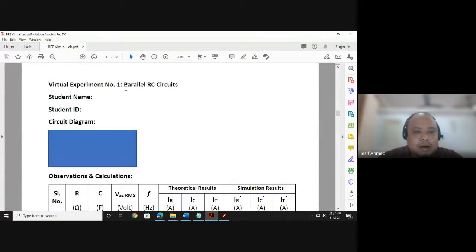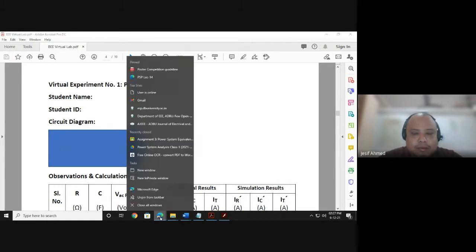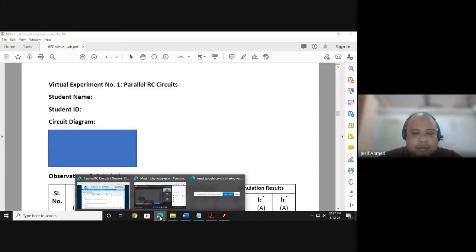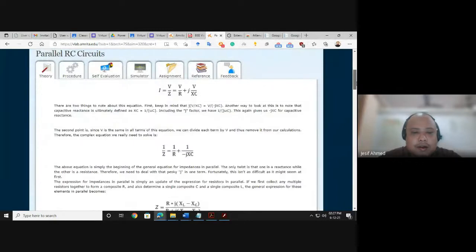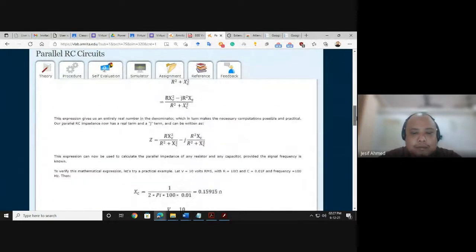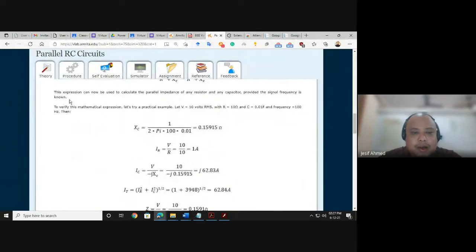Virtual experiment number 1, the experiment title, student name, student ID. Before the circuit diagram, you will write aim, apparatus, theory, and all those formulas up to the numerical example part.